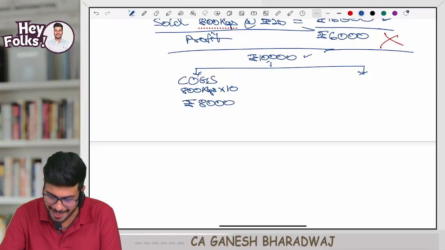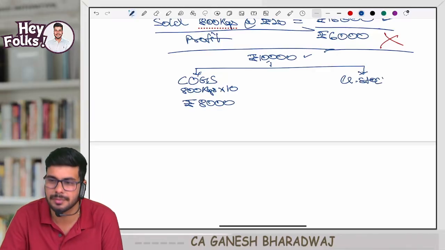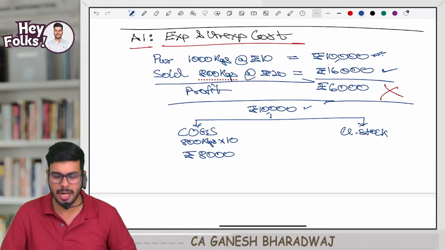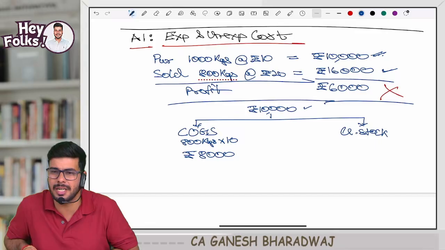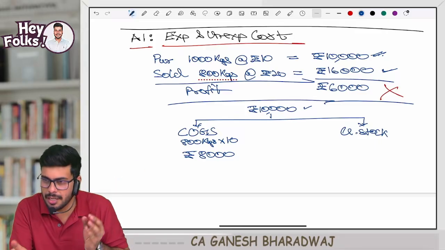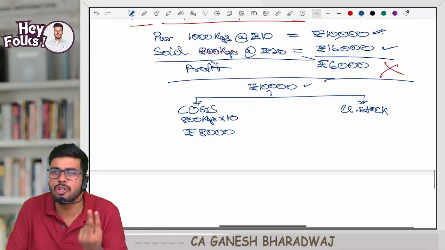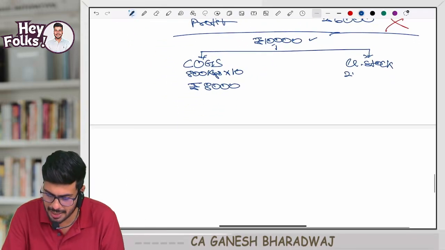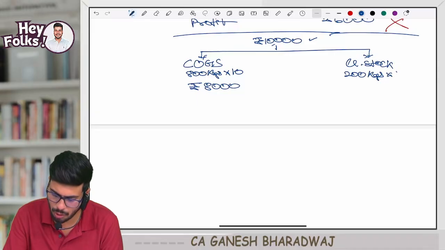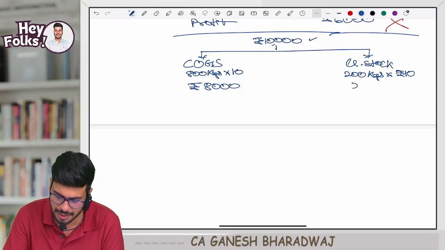Now, the balance, that is the cost of goods unsold. Can I call that closing stock? How many units have I not sold? I purchased 1,000. I sold 800. How many kgs are remaining with me? 200 kgs are remaining with me. That is the cost incurred in respect of units unsold, into the same 10 rupees. How much is that, guys? 2,000 rupees.